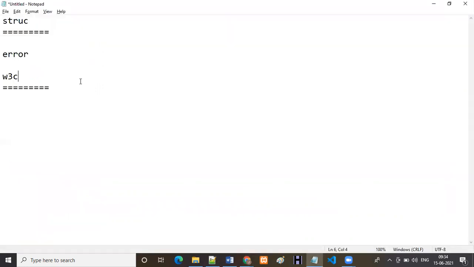We can simply say HTML is raw data. What is meant by raw data? Raw data means without markup. That means there is no proper alignment, no proper decoration, and no proper styling in the HTML. That's why we are going to use CSS.